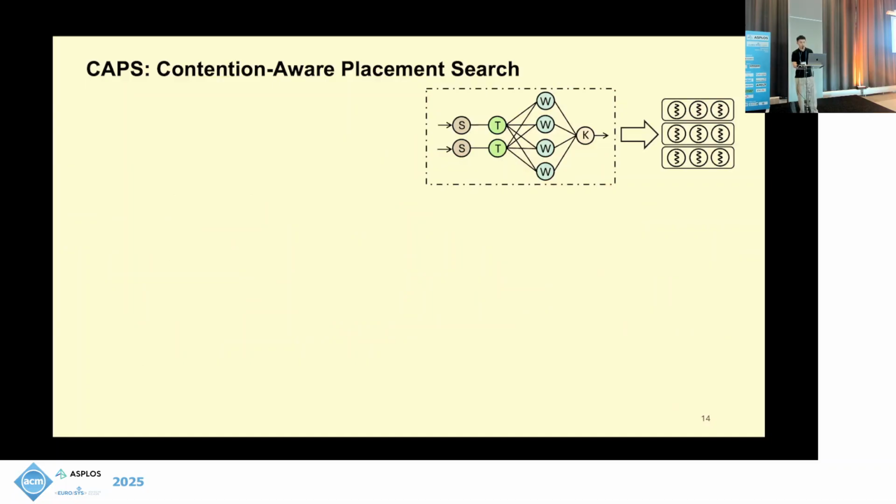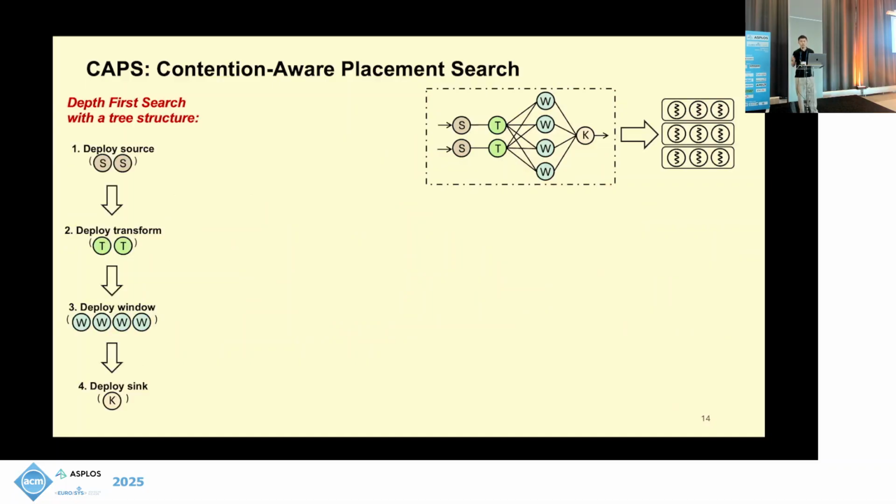Now we explain how we search and prune the search space. Essentially, we just apply a simple depth-first search process with a tree structure, and at each layer of the tree, we explore a single operator. Assuming we start from the source operator, it turns out there are only 2 options to deploy 2 source tasks. We either co-locate them on the same worker or separate them on different workers.